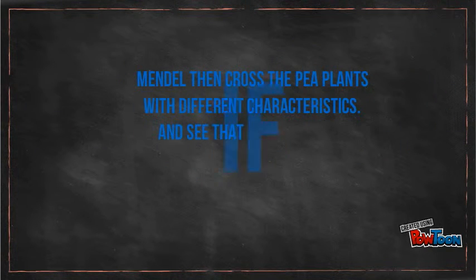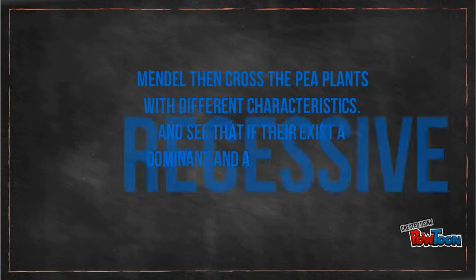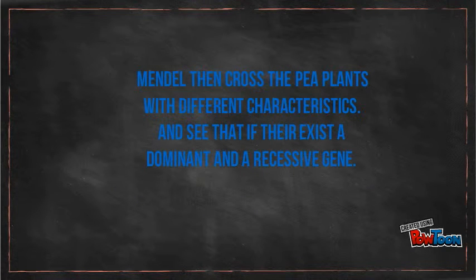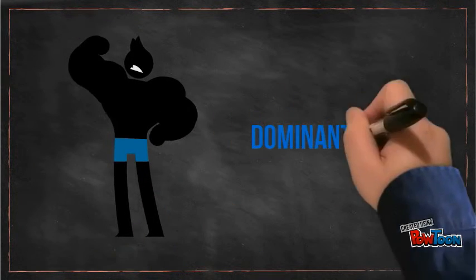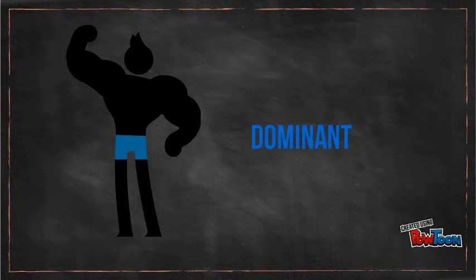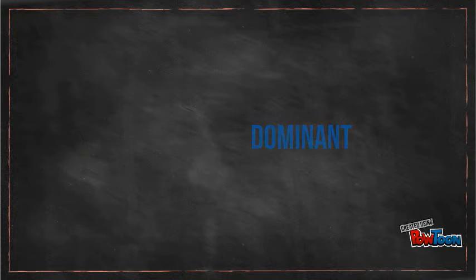Mendel then crossed the pea plants with different characteristics and saw their dominant and recessive genes. The dominant one is the one that can be expressed over the recessive; it's stronger than the other. The recessive is the weakest one, it's weaker than the dominant.